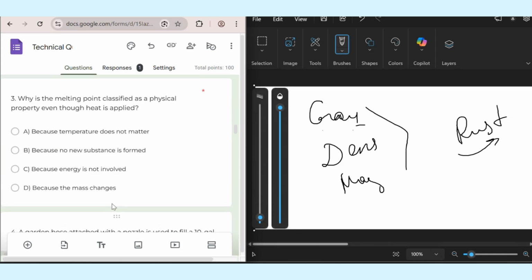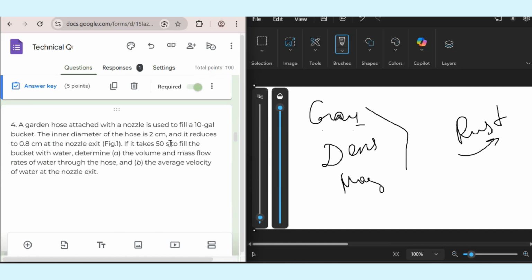Yes. And the third one: why is melting point classified as a physical property even though heat is applied? Melting point is a physical property because even though heat is applied to melt the substance, it doesn't create a new substance. We give heat to change solid into liquid, but it's still the same material. For example, water as ice, water as liquid, or water as vapor. That's why we call it a physical property. And the answer should be: because no new substance is formed.